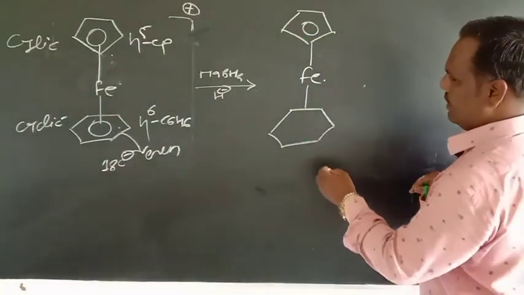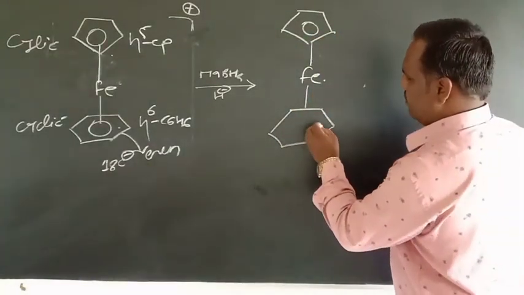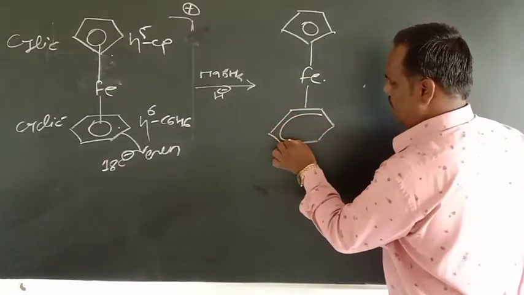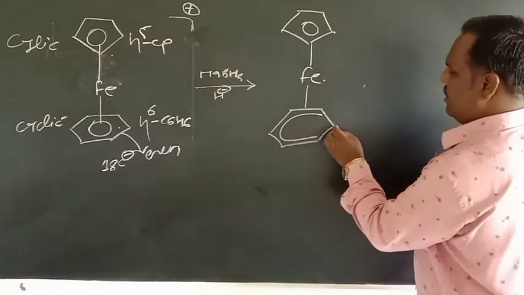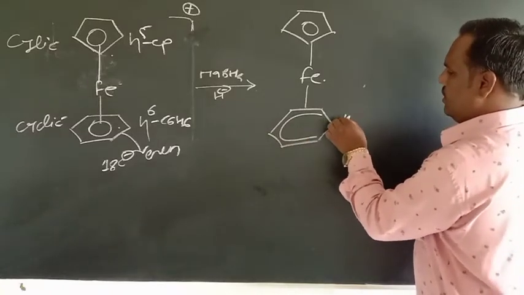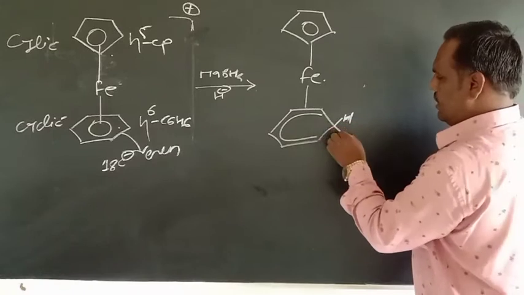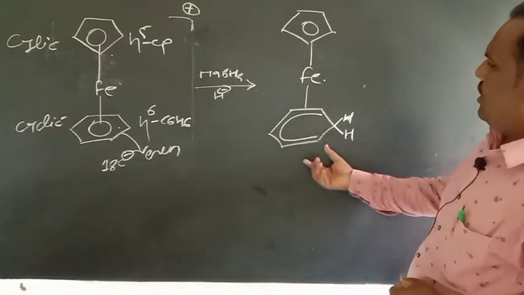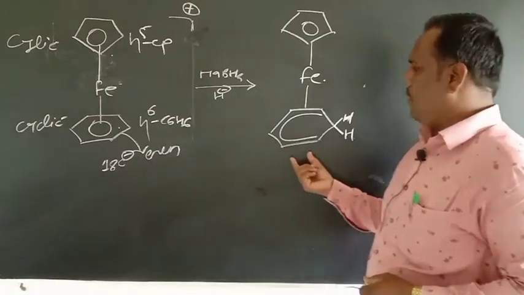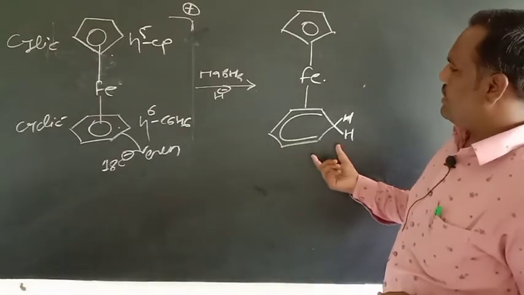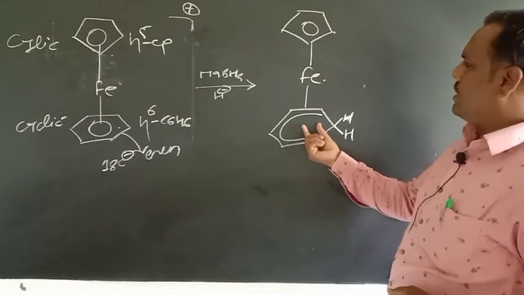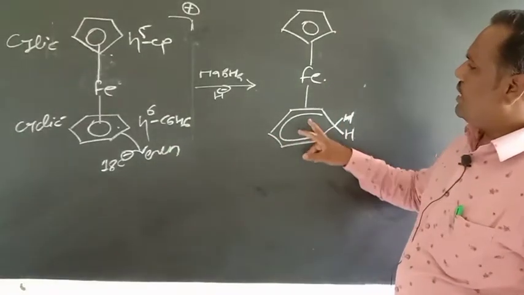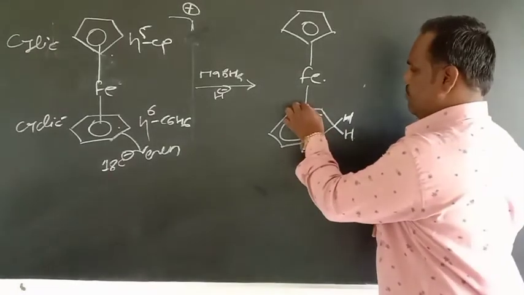Here one of the hydrogens is already present, and this is the added hydrogen. This is the product which is obtained, and the hapticity is decreased by 1 unit. So not all 6 carbons are attached to this metal atom.